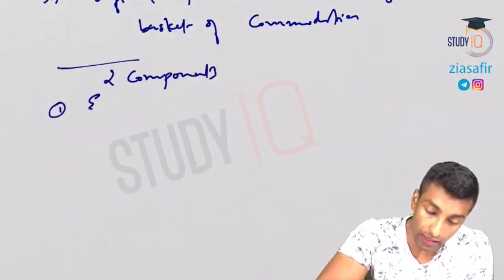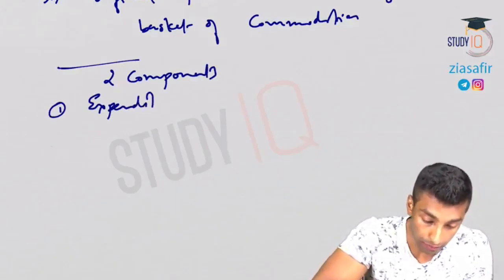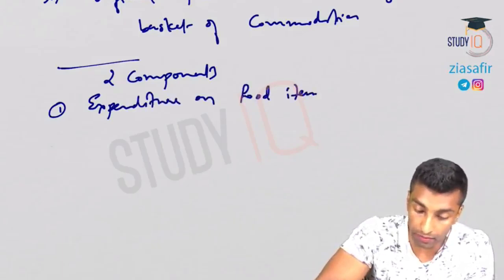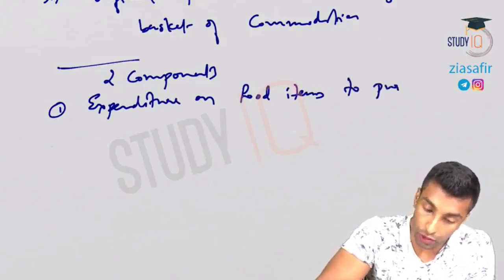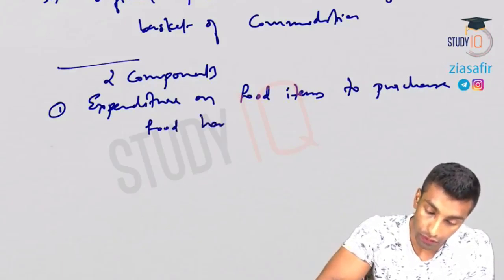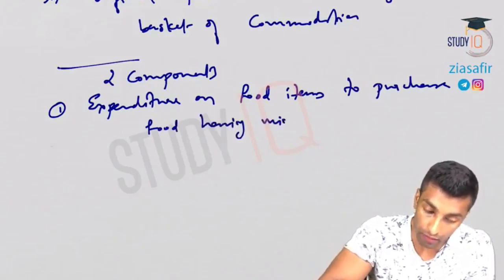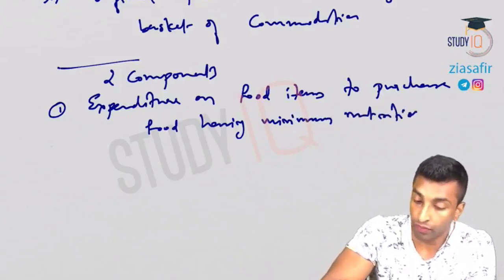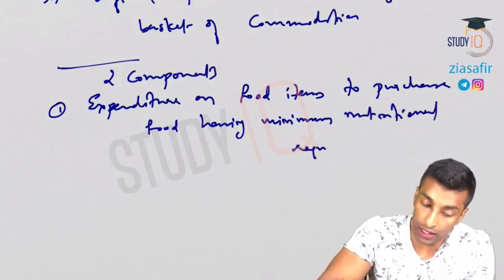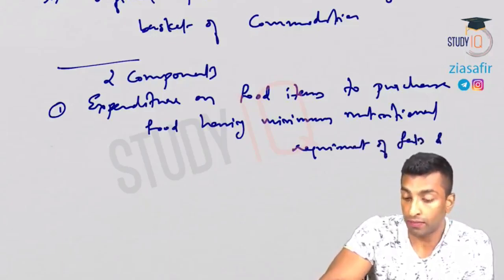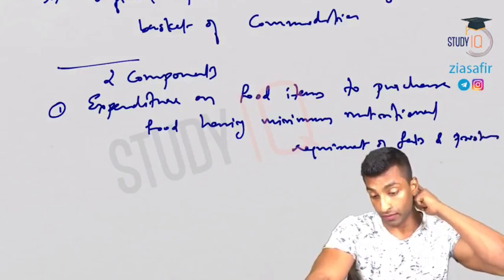First component is expenditure on food items, to purchase food having minimum nutritional requirement of fats and proteins.